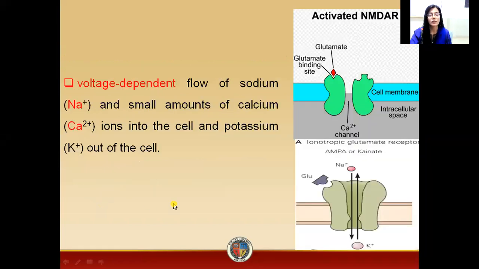As a result, there will be influx of sodium ions, outflux of potassium ions, and influx of a small amount of calcium ions as well. So these ligand gated ion channels are also voltage dependent. If there is any change in the voltage, there will be opening and closing of these receptors according to that voltage. So in addition to ligand binding sites, these receptors also have voltage sensors.